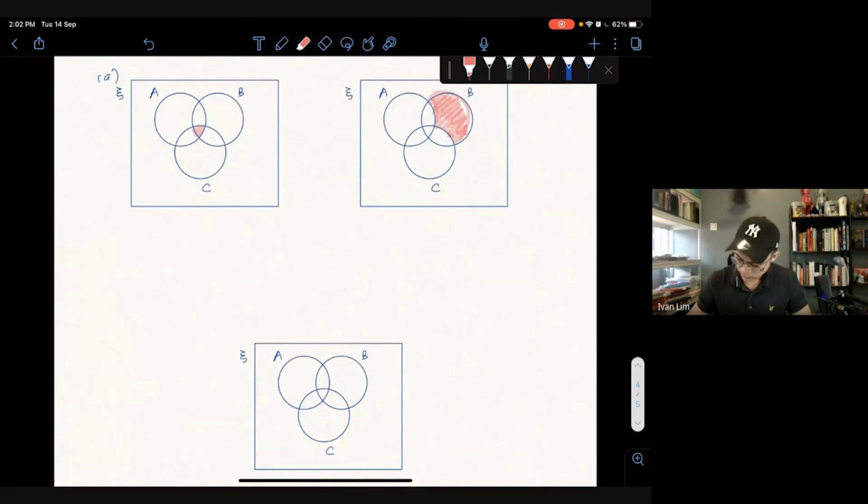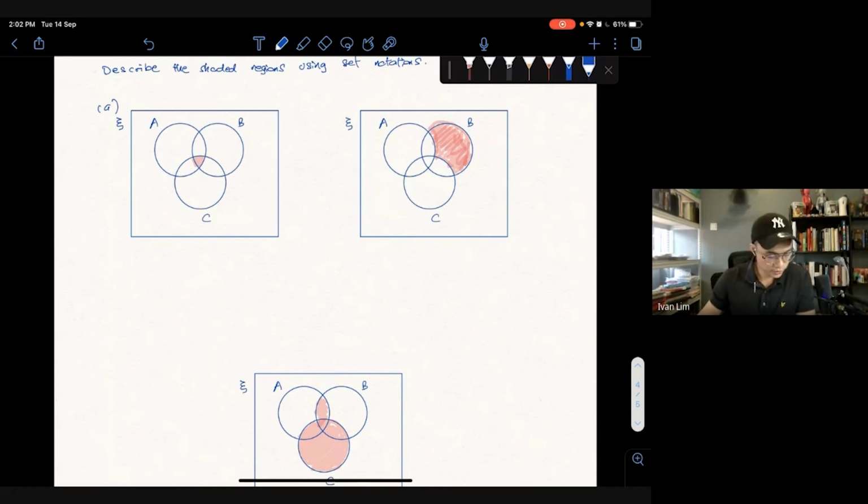And the third one is here and then here. Okay, so these are the parts that they want you to express in set notation.